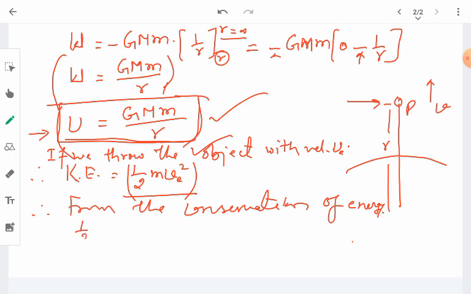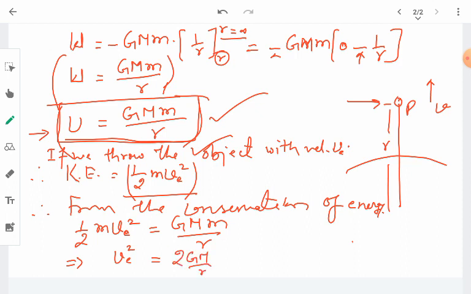So half m v e square will be equal to the total potential energy, which is nothing but G M m upon R. Here m cancels out on both sides, and 2 goes to the other side, so v e square equals 2GM upon R.